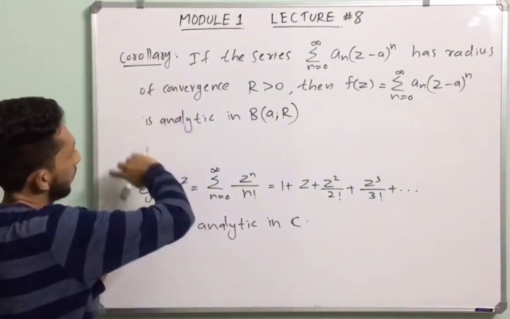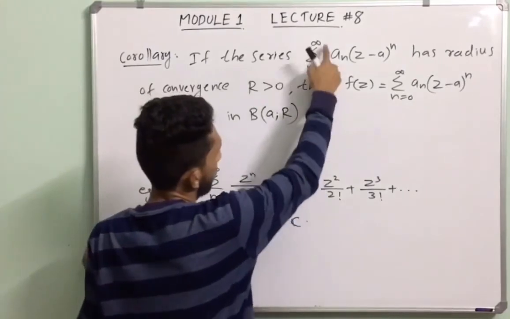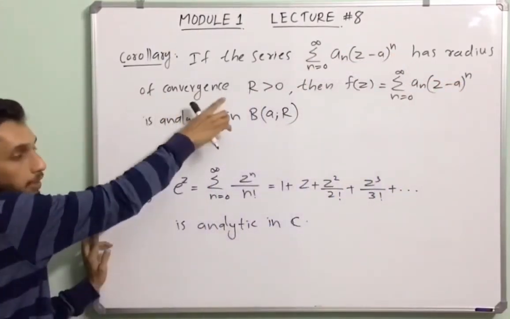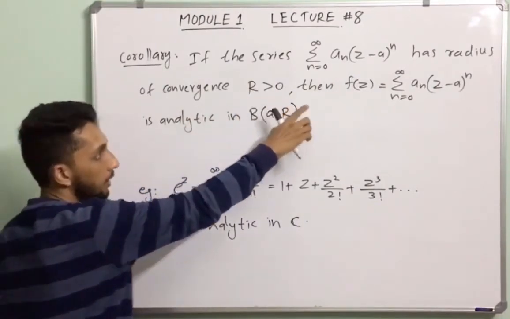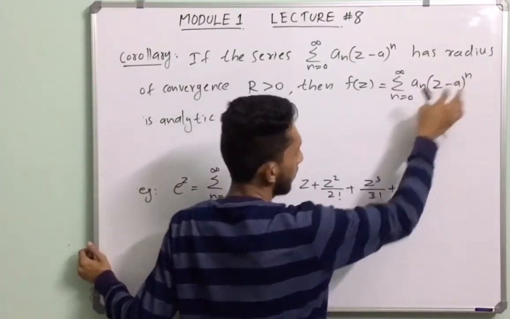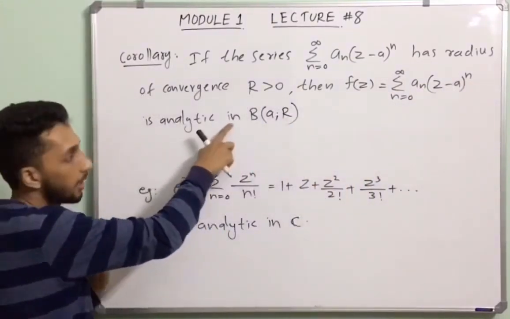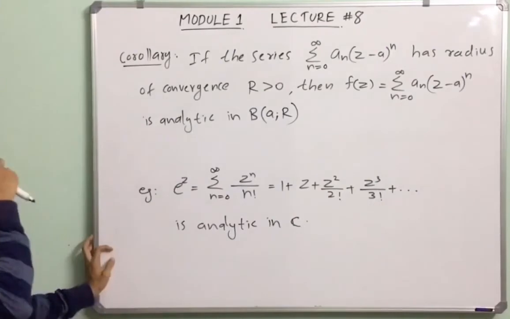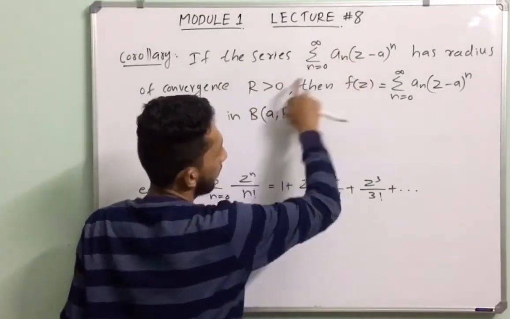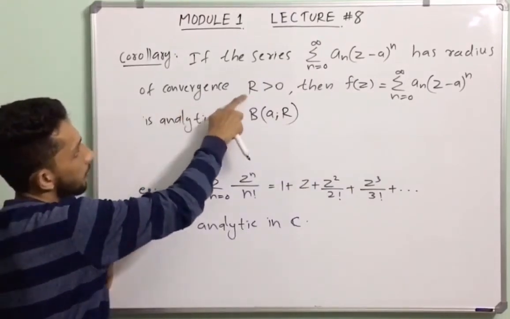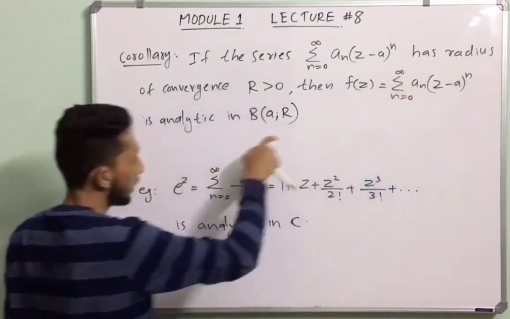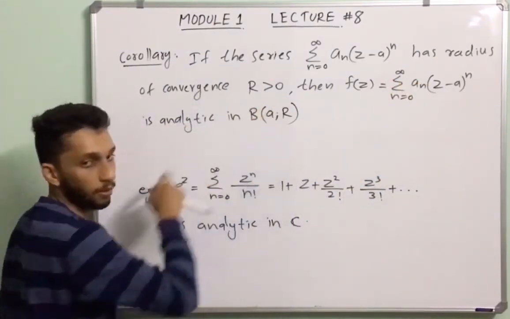Next, an important corollary. If the series summation n from 0 to infinity a_n into (z minus a) whole raised to n has radius of convergence r greater than 0, then f of z equal to summation n from 0 to infinity a_n into (z minus a) whole raised to n is analytic in B(a, r). If this power series has the radius of convergence r greater than 0, then this function is analytic in this open set.